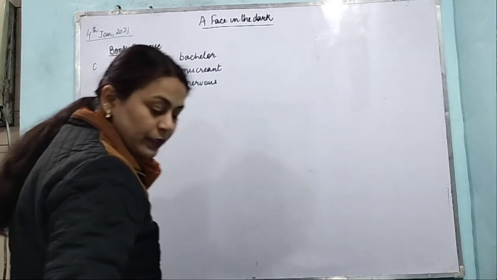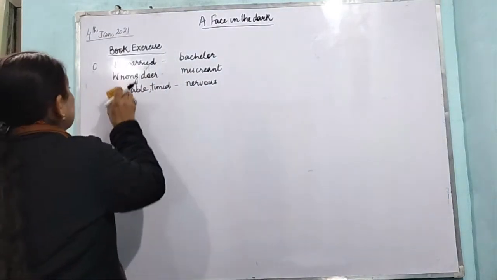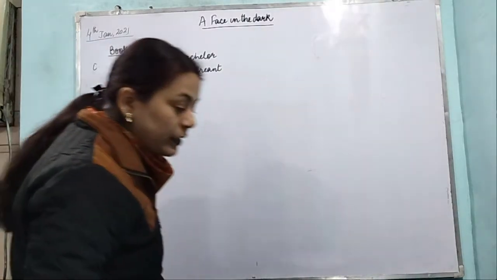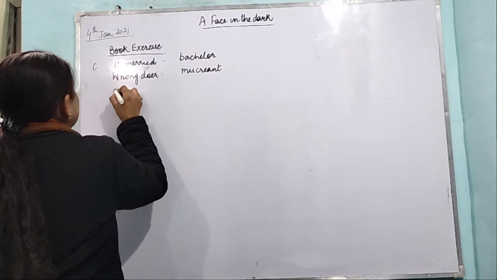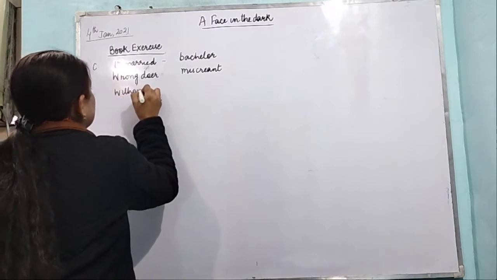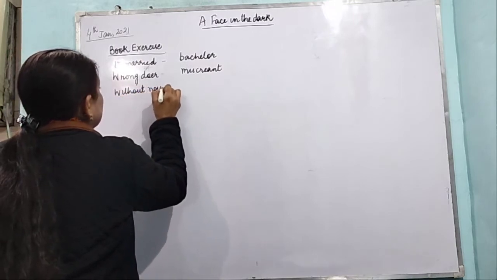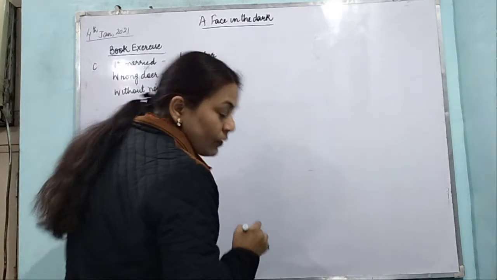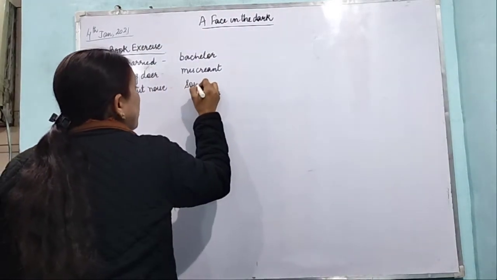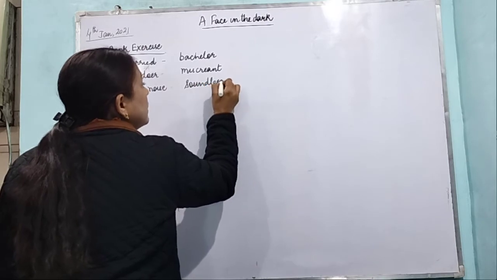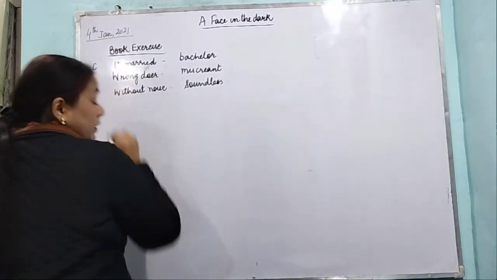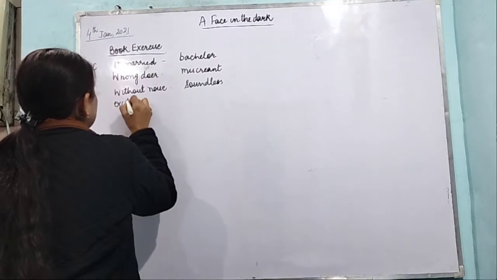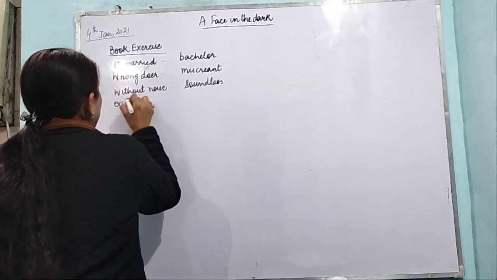Third one is without noise. Without noise, so it is soundless. The boy was crying soundless, weeping, na? So soundless. Then the fourth is excitable or timid.